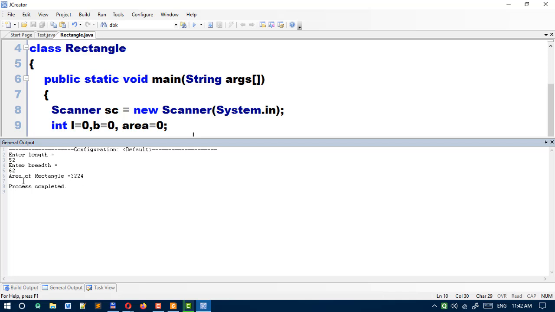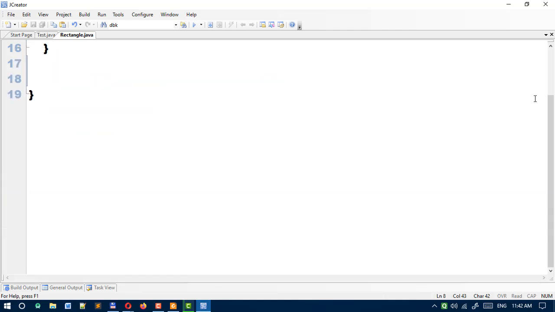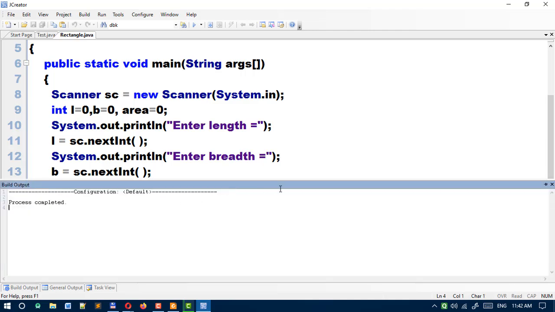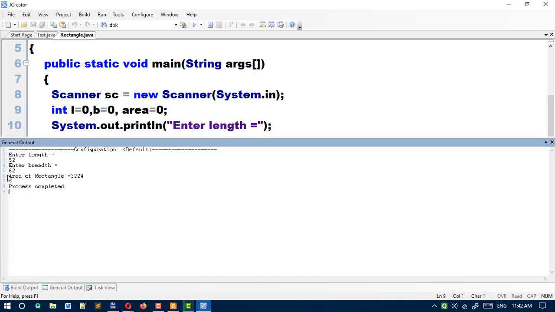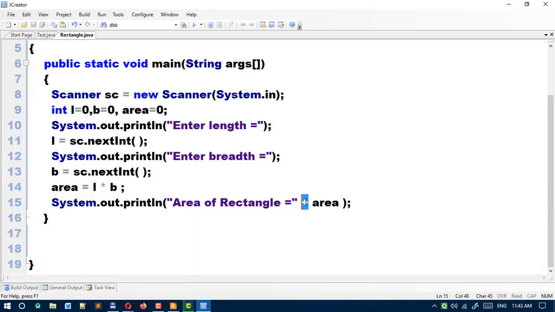Area of rectangle 3224. Okay, as per the code, you can see, area of rectangle is printed on the screen here. Area of rectangle equal to plus area. The value of variable area is going to be printed here. That is why plus is used here. Okay, did all of you understand?